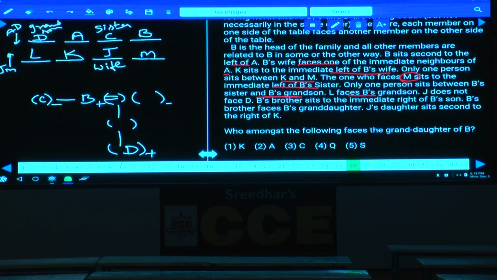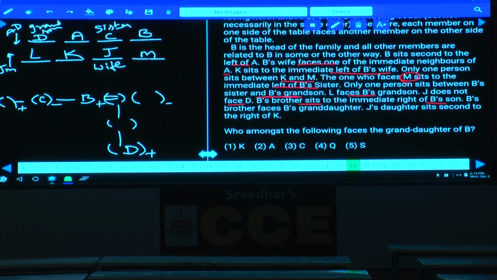L faces B's grandson, J does not face D. Now B is having one more brother, who is none other than C's brother as well. Now B's brother sits to the immediate right of B's son. Brother and B's son must be adjacent to each other, so we should have two vacant places.